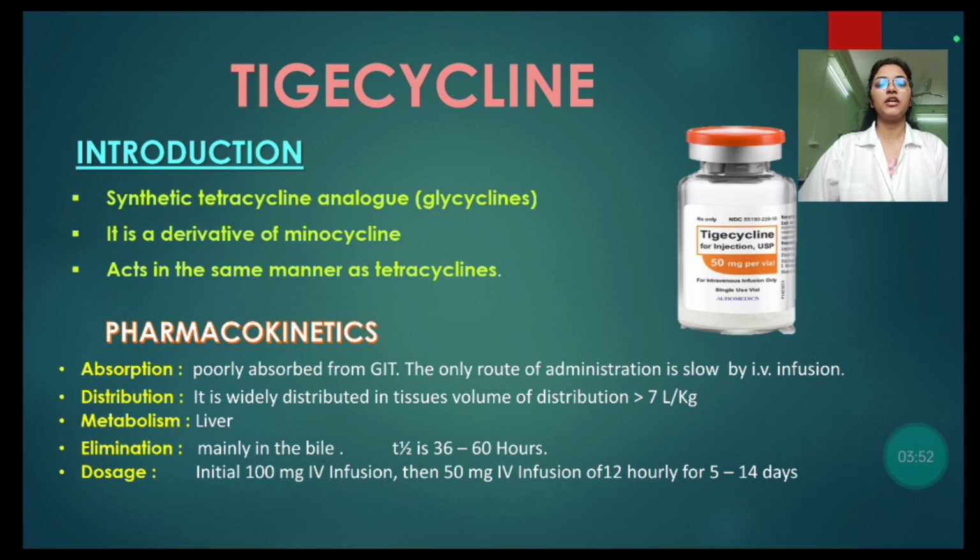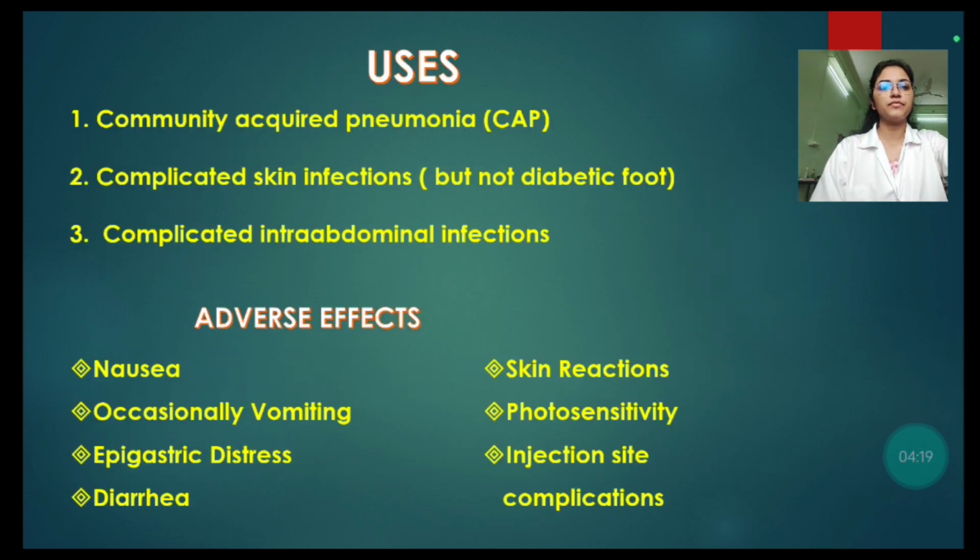Pharmacokinetics of tigecycline. It is poorly absorbed from GIT. The only route of administration is slow IV infusion. It is widely distributed in tissues. Metabolism is by liver, and its elimination is mainly in the bile. The half-life of tigecycline is 36 to 60 hours. Dosage initially 100 mg IV infusion, then 50 mg IV infusion 12 hourly for 5 to 14 days.